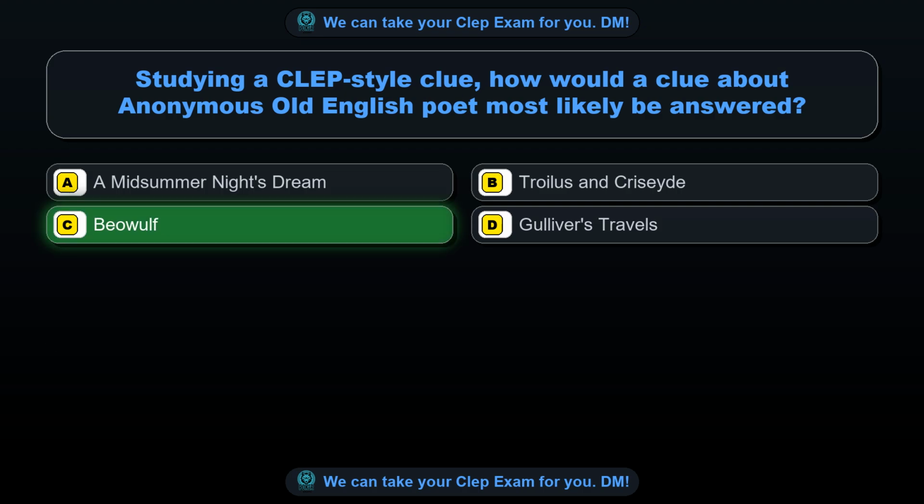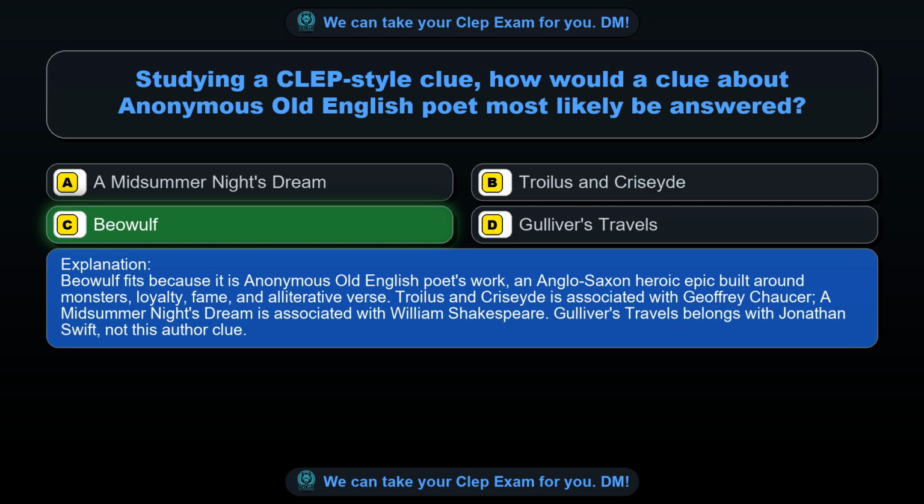Beowulf. Beowulf fits because it is the anonymous Old English poet's work, an Anglo-Saxon heroic epic built around monsters, loyalty, fame, and alliterative verse. Troilus and Cressida is associated with Geoffrey Chaucer, A Midsummer Night's Dream is associated with William Shakespeare. Gulliver's Travels belongs with Jonathan Swift, not this author clue.